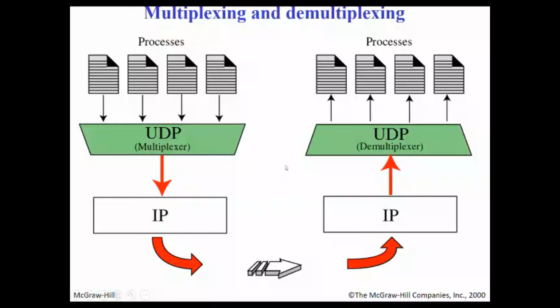Now UDP, just like TCP, also supports multiplexing. Multiplexing means several processes can be combined together, multiplexed, and then encapsulated into an IP header and transmitted. But if multiplexing takes place, once it is handed over to the UDP protocol at the receiver end, it will be demultiplexed and finally delivered to the respective processes.